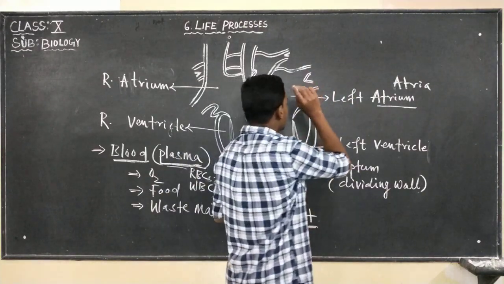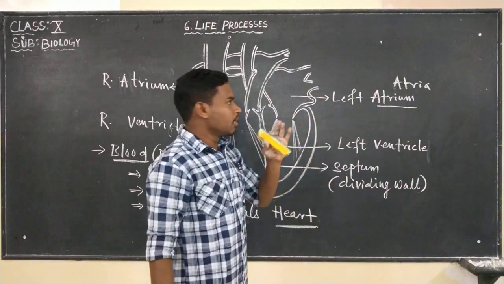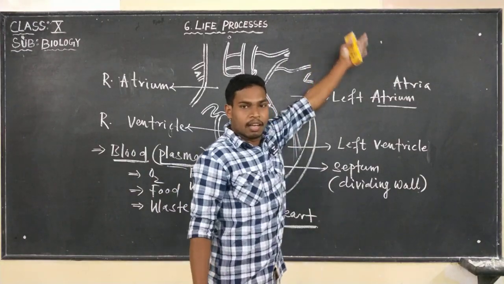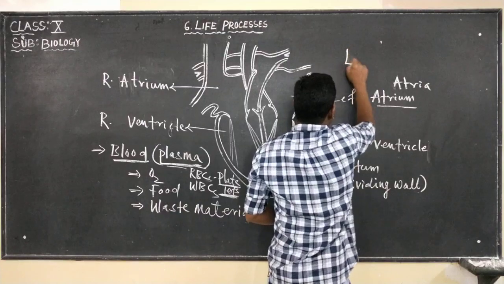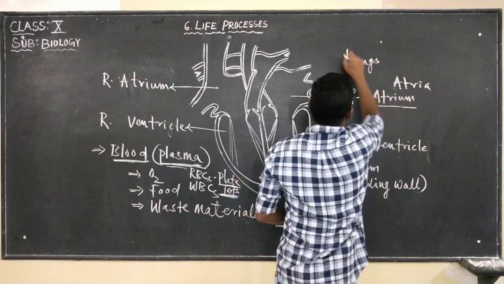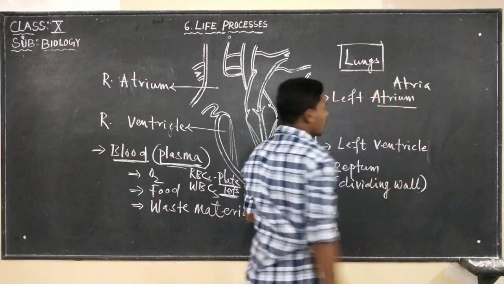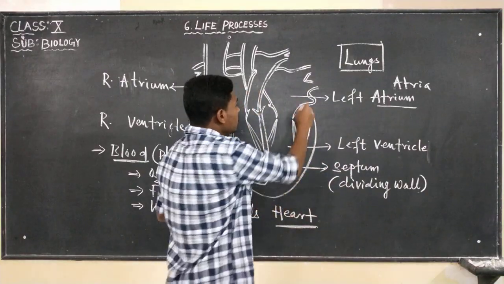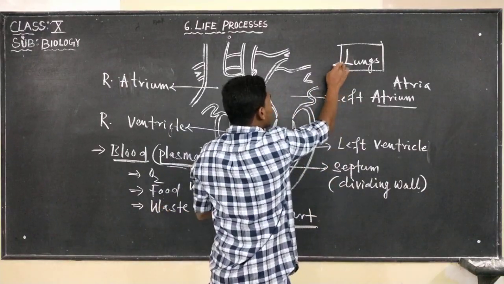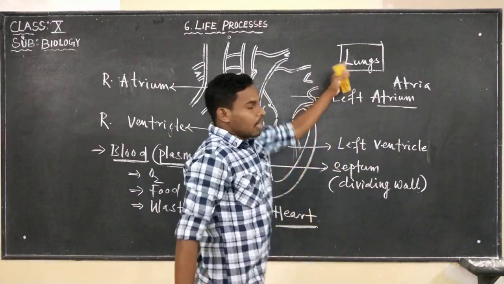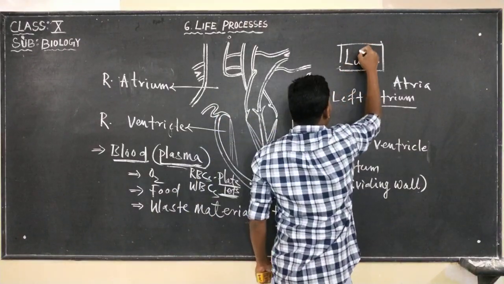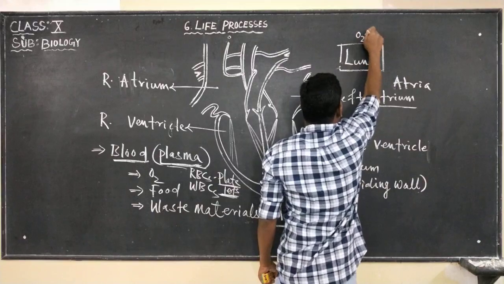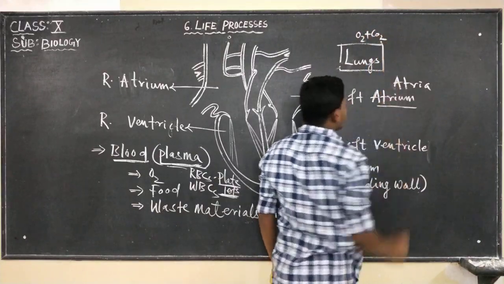Imagine that the lungs are present towards the left side. Lungs always contain oxygen as well as carbon dioxide gases.